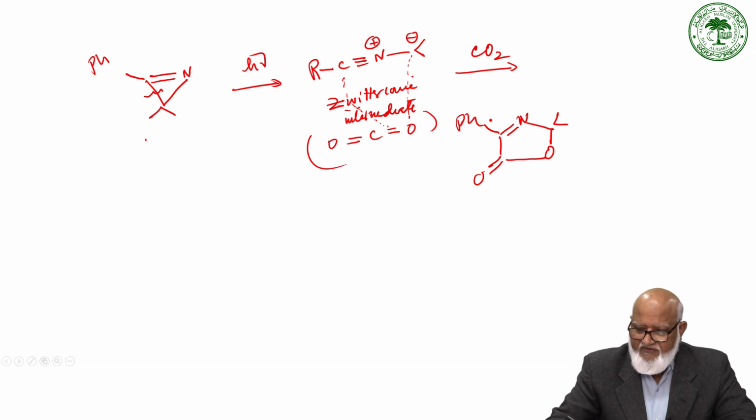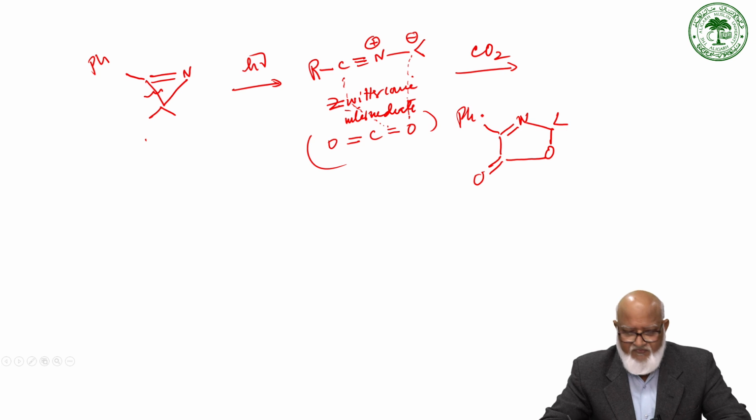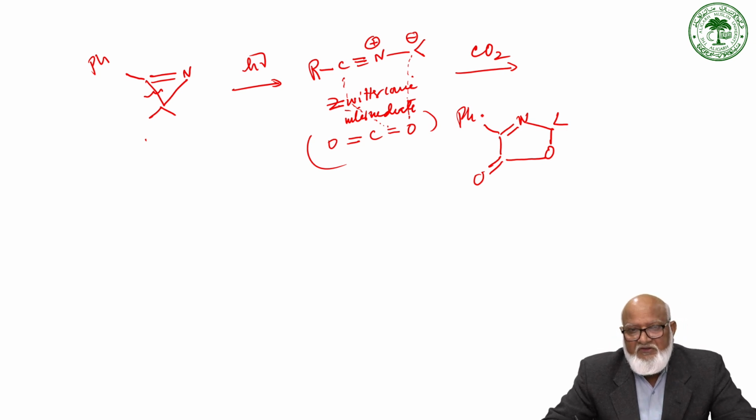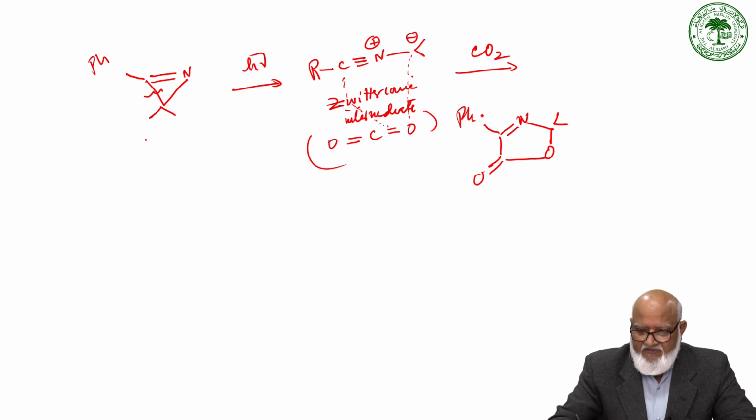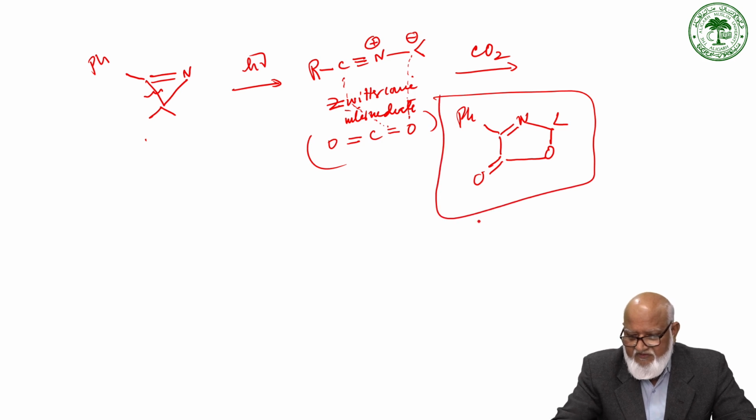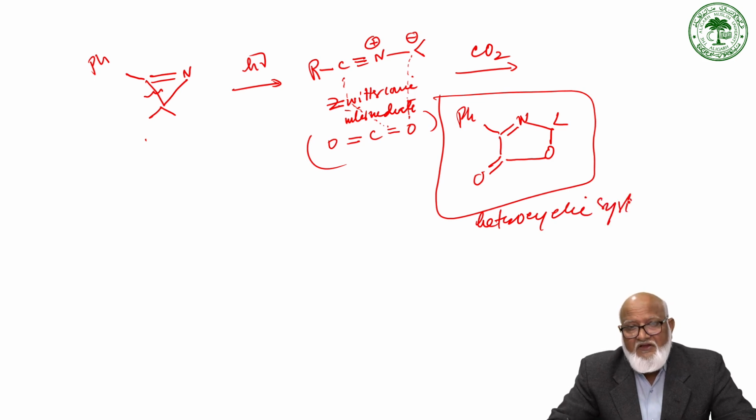So it is a nice trapping of the zwitterionic intermediate, which is formed by the opening of the aziridine ring. So we can see that the aziridine under photolysis opens up to give a dipolar species, which adds to carbon dioxide, and then gives rise to this heterocyclic system. So it's a nice way to synthesize nitrogen and oxygen containing heterocycles.